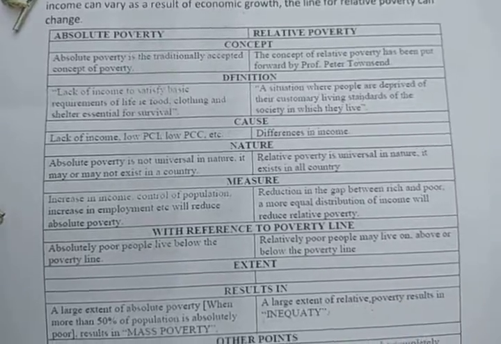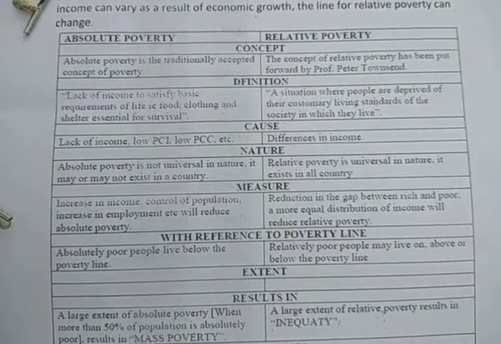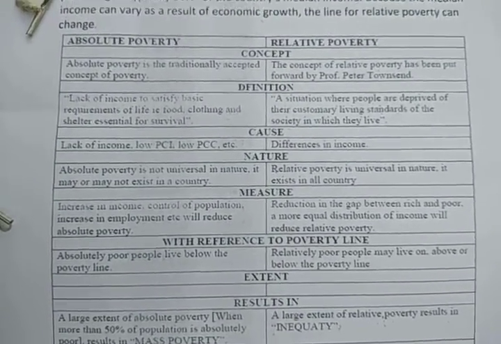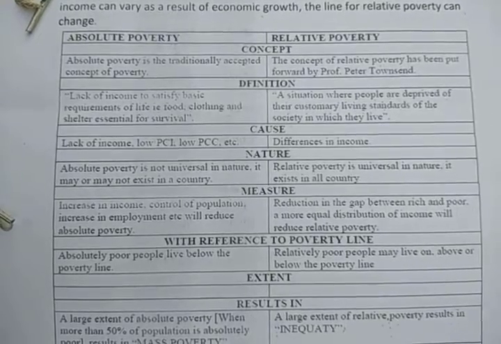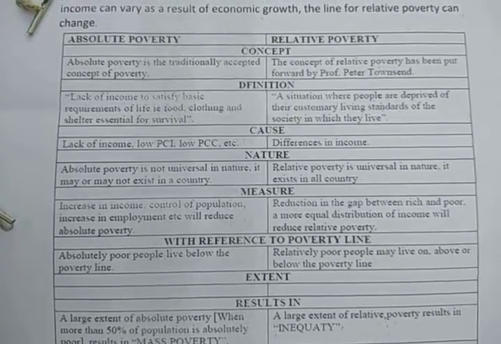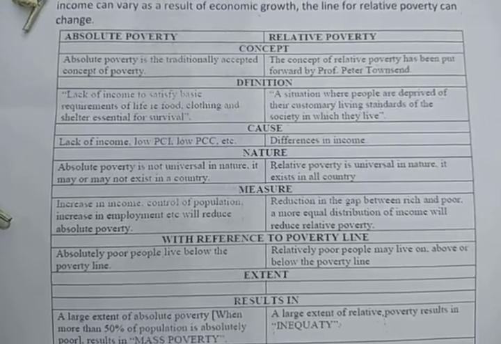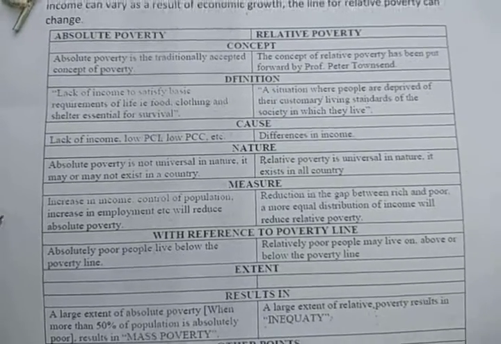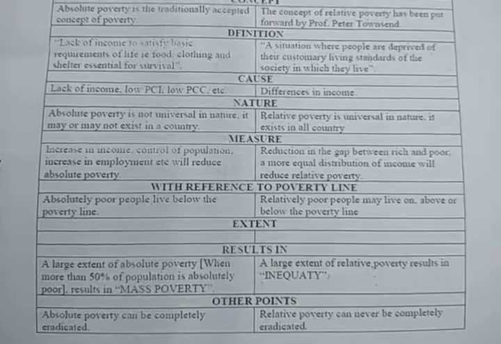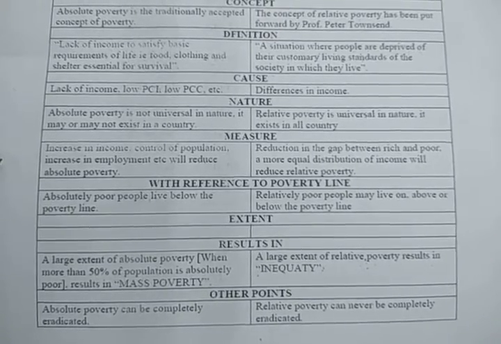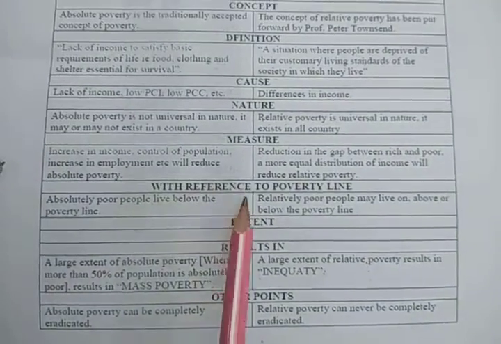How? There may be a difference in income in every country, and where there is a difference in income, there will be a comparison of income, and that comparison will create relative poverty, because one is not as rich as the other. That is clearly defining relative poverty.